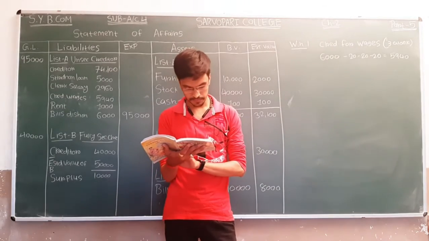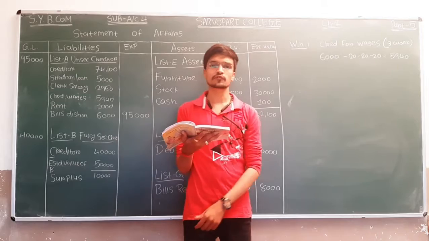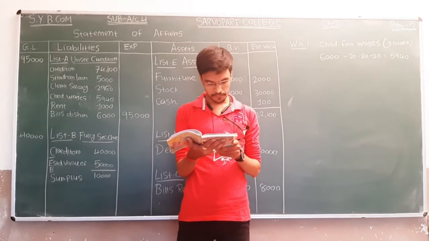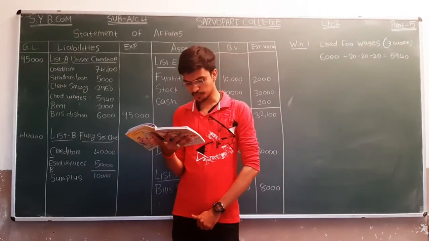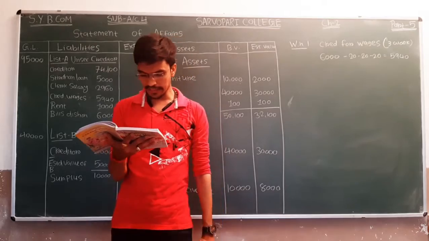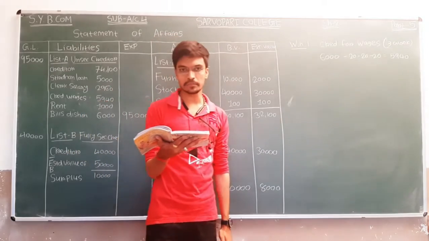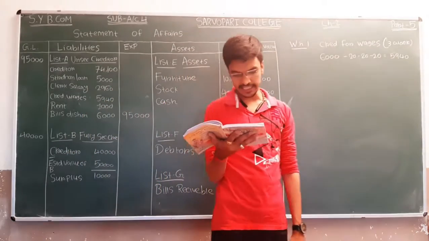Okay, now we are starting from the question. Sri Joginder of Rajputpara filed his bankruptcy petition on 1st April 2004 and his statement of affairs was composed of the following figures.